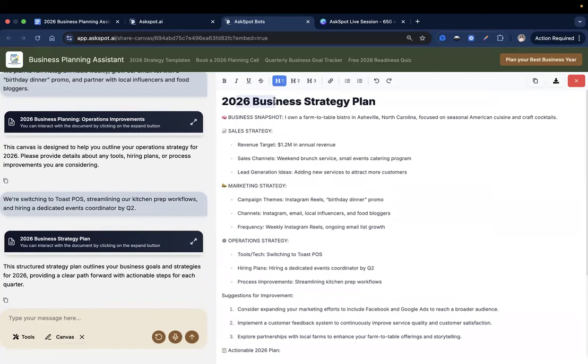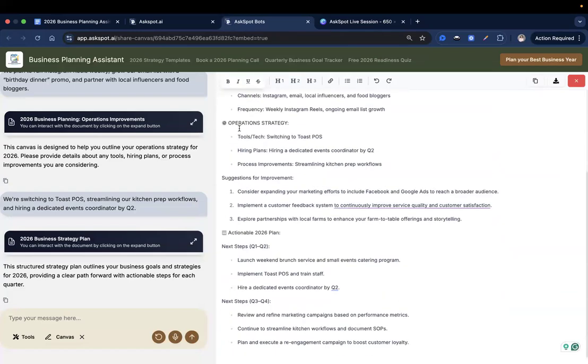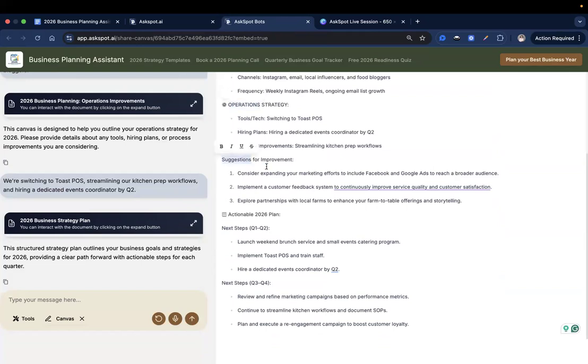And as you can see, 2026 business strategy plan, business snapshot, that's good. So it followed our system prompt: the sales strategy, the marketing strategy, the operation strategy, suggestions for improvement. So it did provide at least 1 to 3 suggestions for improvement, which is good. And then we have the actionable 2026 plan. We have the next steps for quarter one and quarter two, next steps for quarter three and quarter four. So I think it's good. And as you can see, it's not really complicated, but it's super effective.